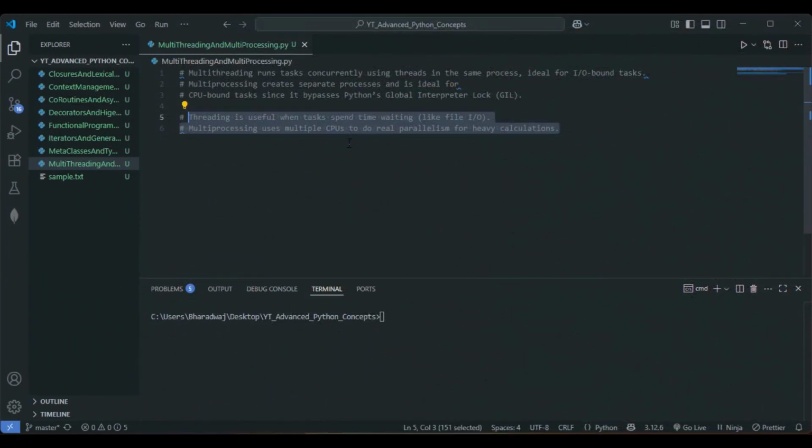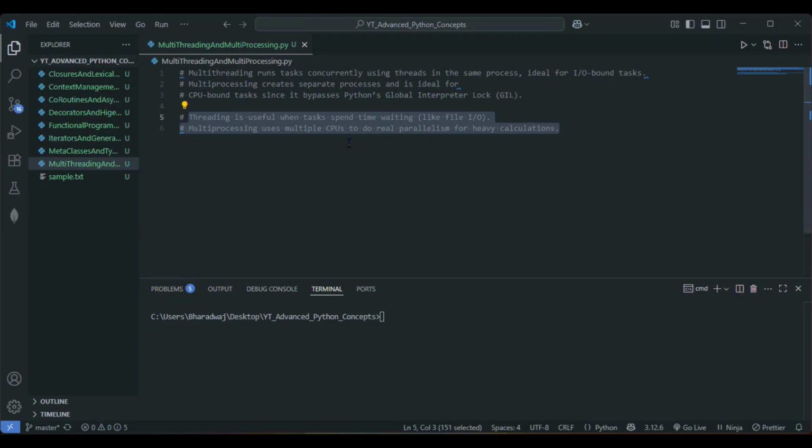Hello everyone. Previously we had discussed coroutines and async IO. So today we'll be discussing the topic multi-threading and multi-processing. So what does multi-threading state here? Let's get into the definition part basically.